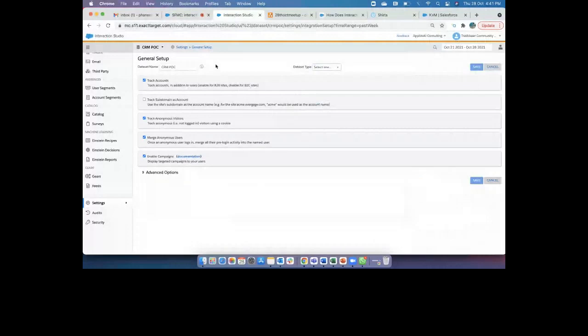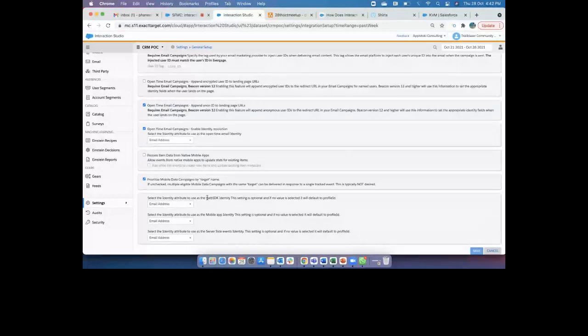So in the general setup, step number 2, you have to allow what kind of data you would like to ingest into the data set. There's track anonymous, merge anonymous users, enable campaigns. There are some advanced options, right? Enable dynamic campaign content, assign account to users, or open time email campaigns with append encrypted user IDs. And this is the important thing: what kind of identifier you would like to use for your web SDK, mobile app, and server-side campaigns.